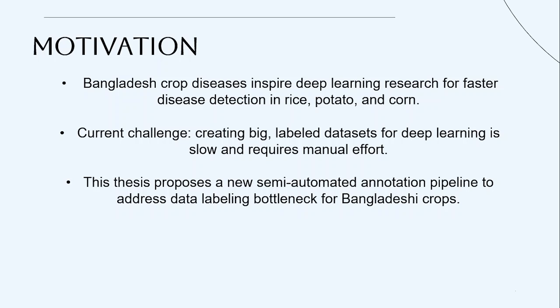Then the current challenge is to create a dataset, not only a dataset but a labeled dataset with proper annotation. Here I am talking about annotation of the masks. We not only want the image to have a label, but we also want the image to have a mask, so that we can train a segmentation model.